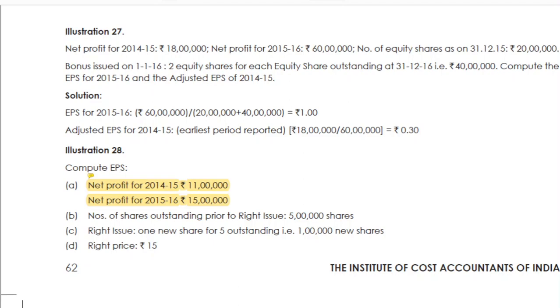Bonus issued on 1/1/2016 is 2 equity shares for each equity share outstanding at 31/12/2016. Compute the EPS for 2015-16 and adjusted EPS for 2014-15. So this is the question. We will work out the answer.